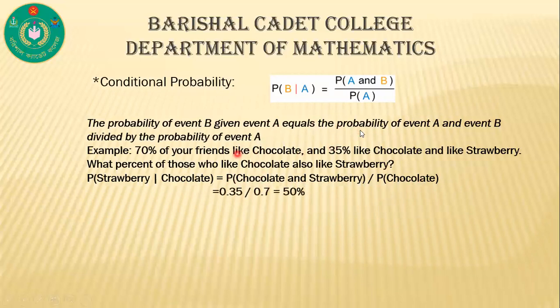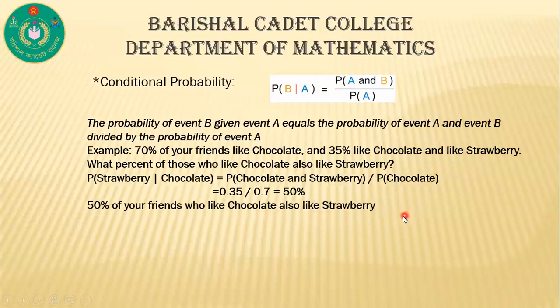Here, given that P of A, meaning P of chocolate, is equal to 70%, that means 0.7, and P of A intersection B, or P of A and B, is 35%, that means 0.35. So 50% of our friends who like chocolate also like strawberry. This is the conditional probability. And we write the formula P of A and B is equal to P of A into P of B given A.